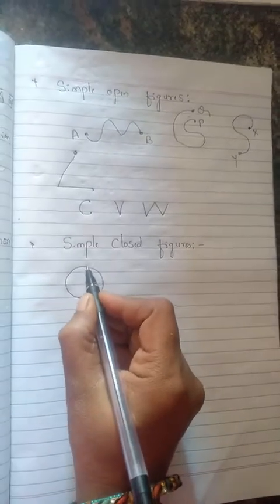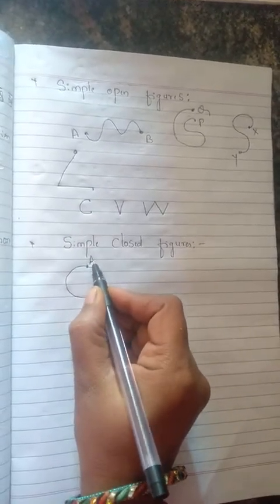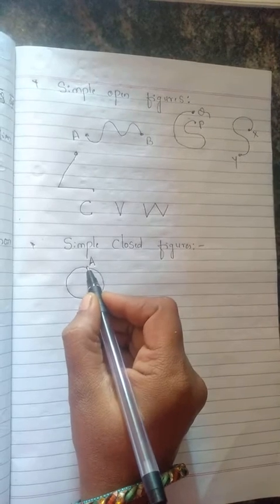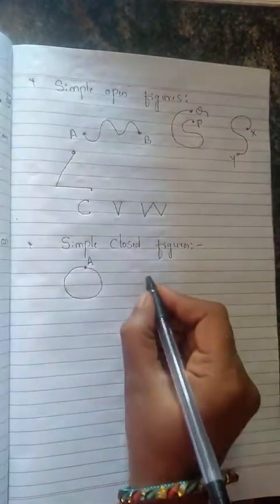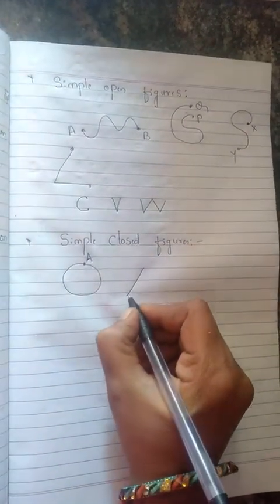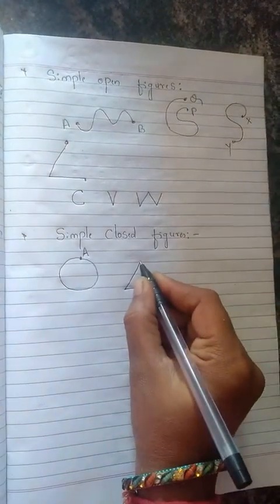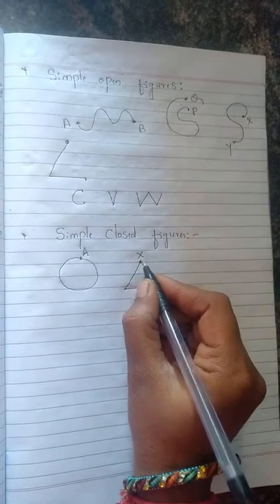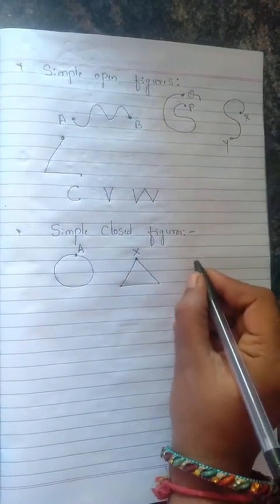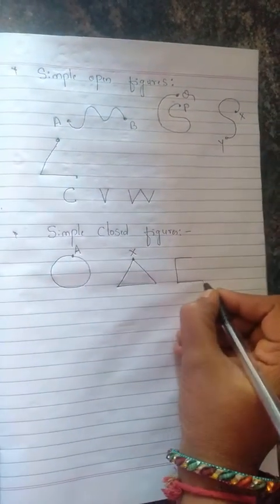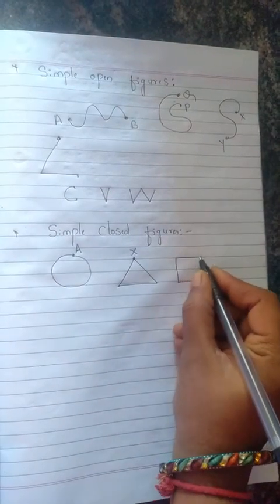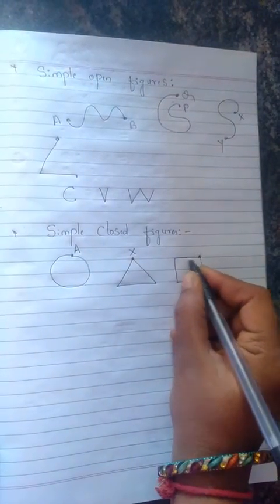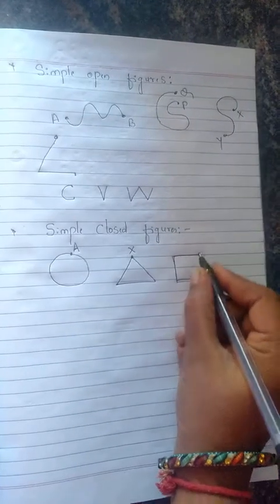See, it starts at point A and ends at the same point. Next, if I draw one more figure, again starting at point X and ending at the same point. Next, if I draw a square, suppose I start from here, the starting and ending points are again the same.